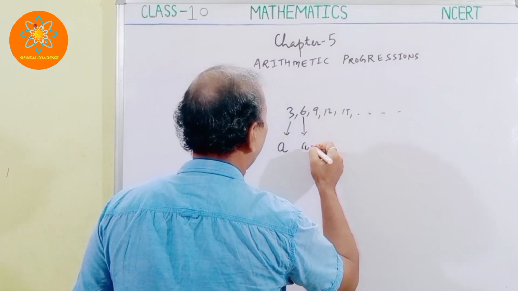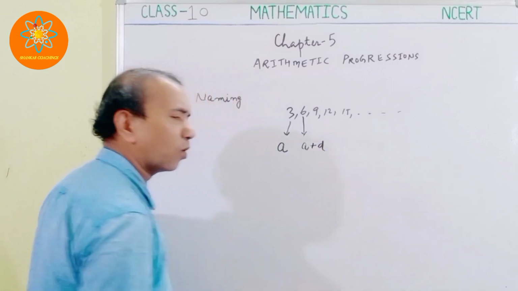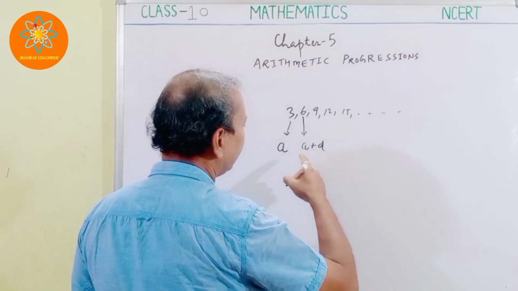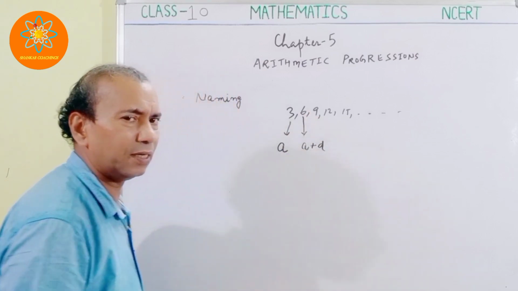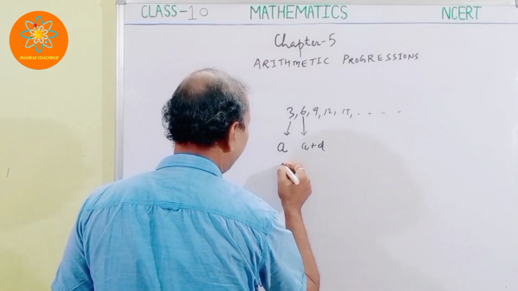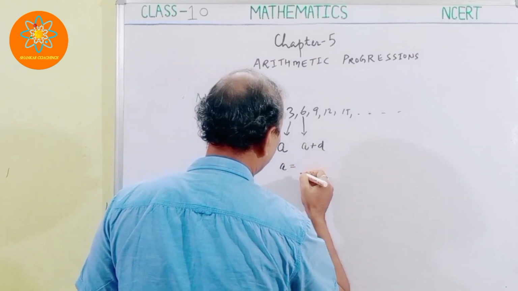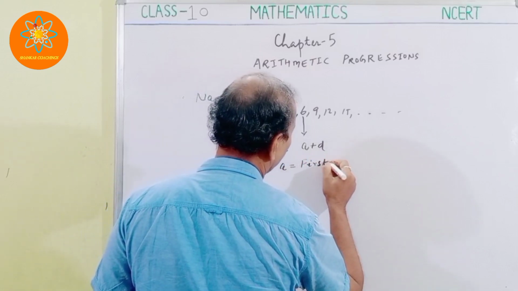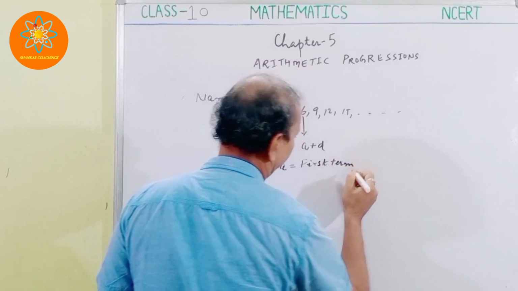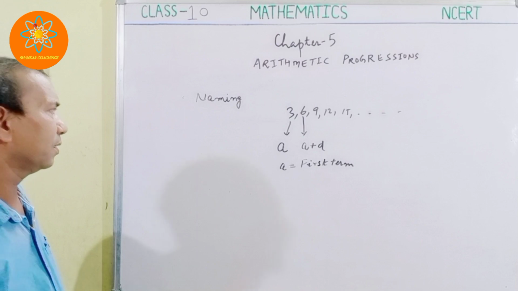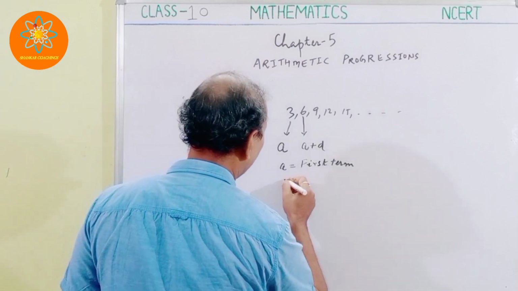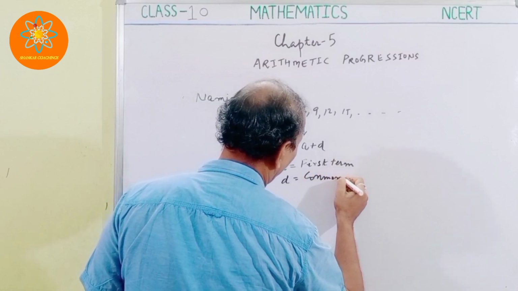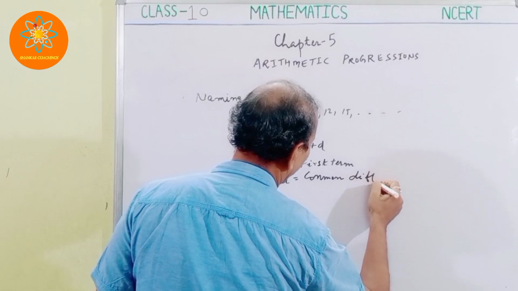It will be A plus some common difference D. Similarly, the next one is this term plus this D. A is the first term. This is your first term, A. And what about the D? This D is nothing but what we call the common difference.